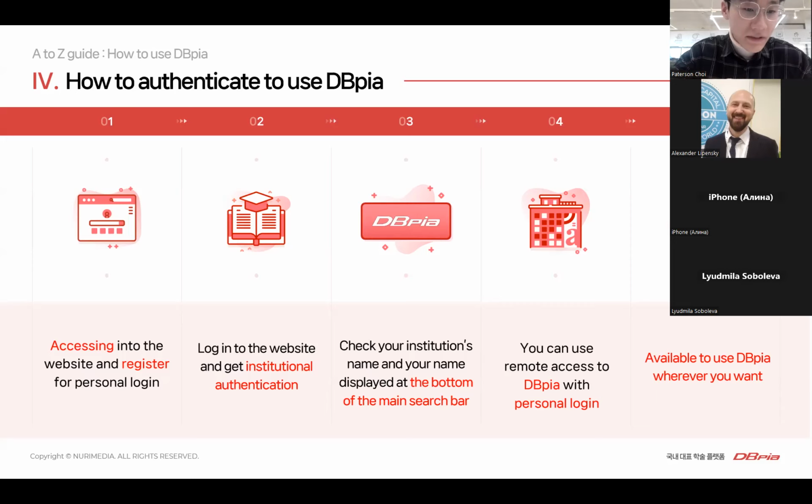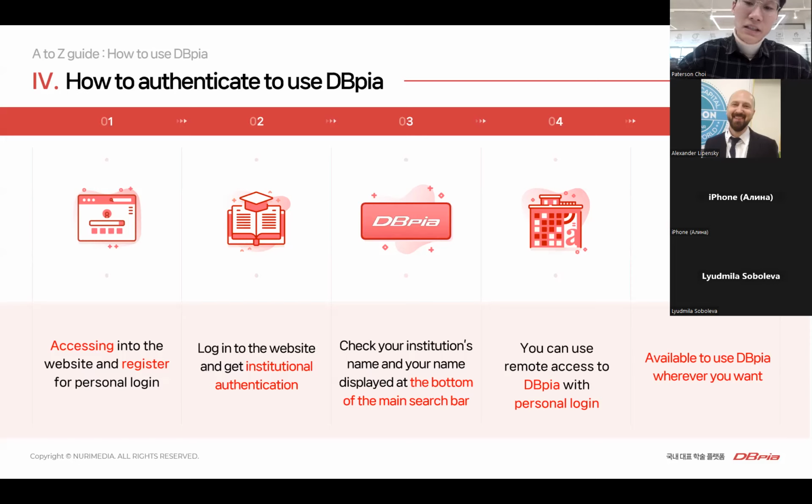If you access the website and there is a login button next to the institutional access, and if you register first and then login, then you can use DBpia wherever you want. It means if you do personal login, you can use DBpia whether you're inside the building or outside of the building. And I will demonstrate how to log in and register now.